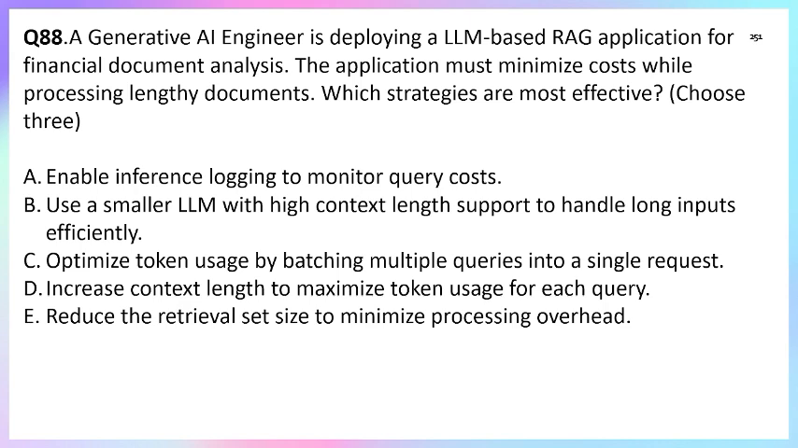Now option D, increase the context length, maximize token usage for each query. And option E is reduce the retrieval set size to minimize the processing overhead. Yes. Options B, C, and E are the correct answer. Reducing the overhead, so option E is also correct. Whereas option D, increase the context length, maximize token size. No, if we increase the context length, then it will not work for us. So the correct answer is option B, C, E.